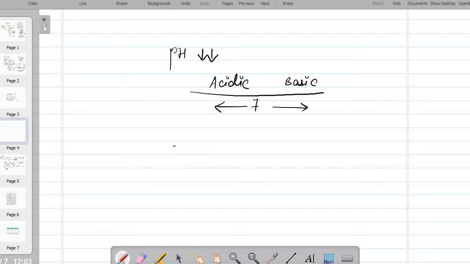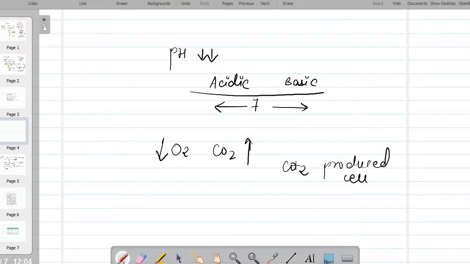Now just see the simple concept which I am trying to tell you. Since you are breathing faster, oxygen is diffused more, and carbon dioxide is produced more in the cell as a byproduct because oxygen has been used up. Carbon dioxide is produced more as a metabolic waste. So this CO2 will fuse with the blood plasma, which we have already discussed, that blood does contain a liquid part which is known as blood plasma. When this CO2 combines with the blood plasma, it will form H2CO3, which is carbonic acid.